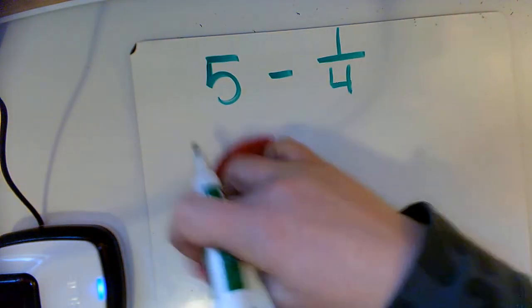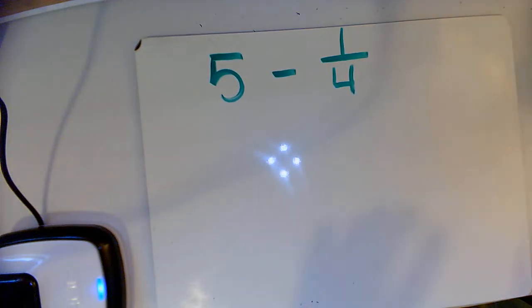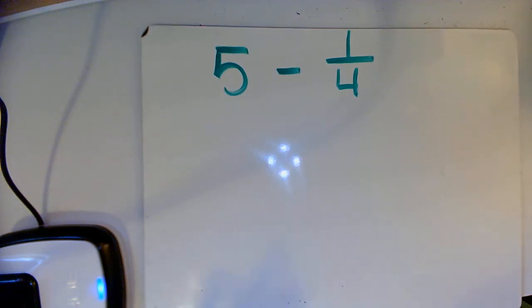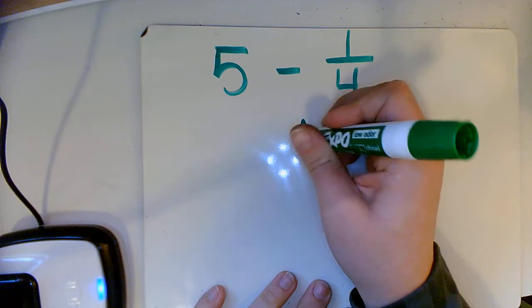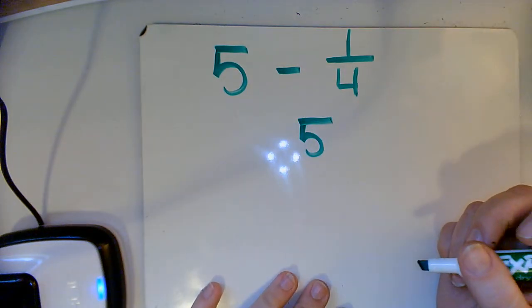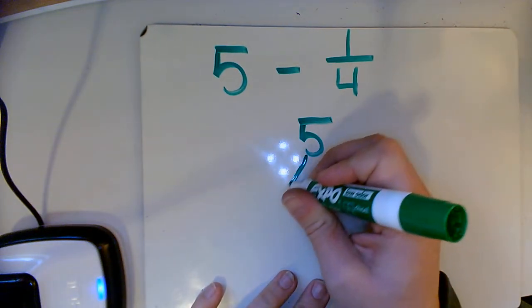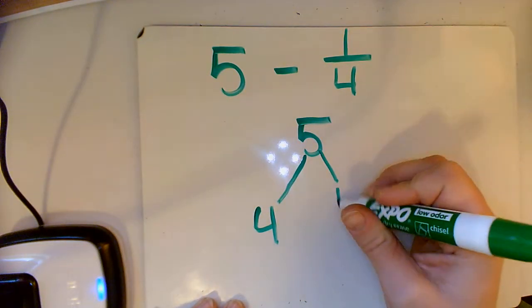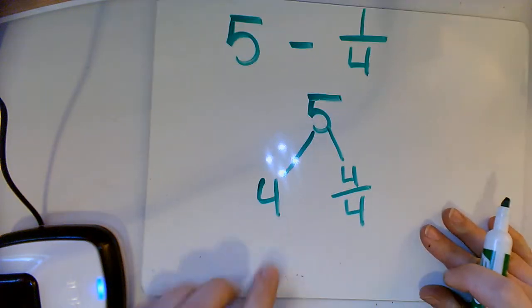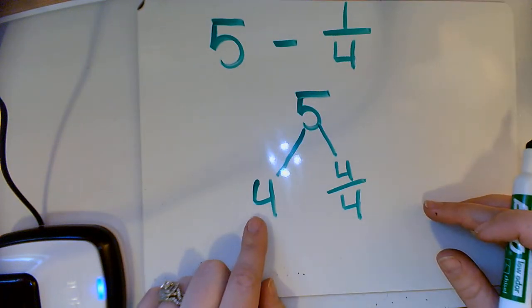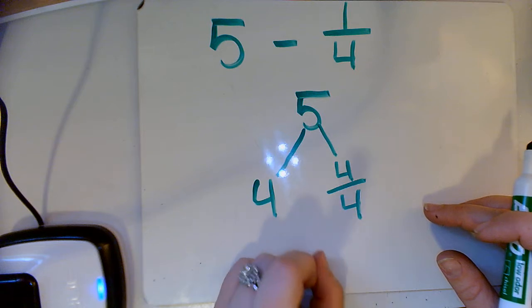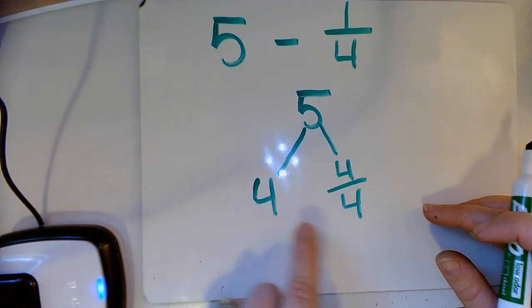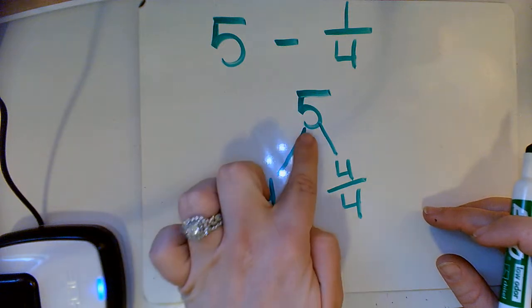For this, I'm going to use a number bond to kind of help you see what that can look like. Okay, so if I'm starting with 5, I'm going to take away 1/4. Well, I'm going to turn one of these wholes into fourths. So I know that 5 is equal to 4, and if I have 4/4, I know that's equal to 1 whole. So 4 plus 4/4 would equal 5.